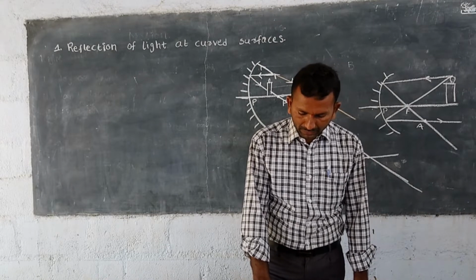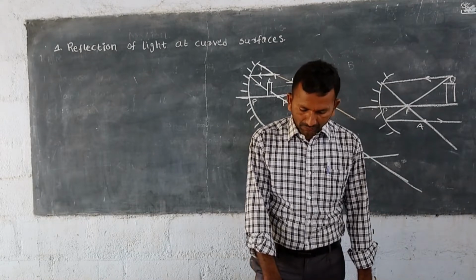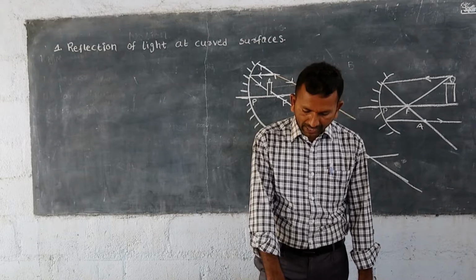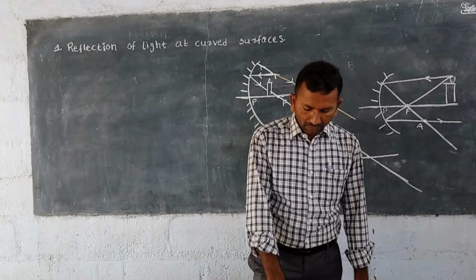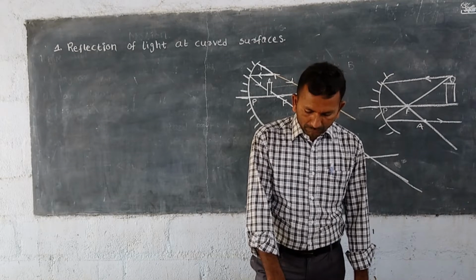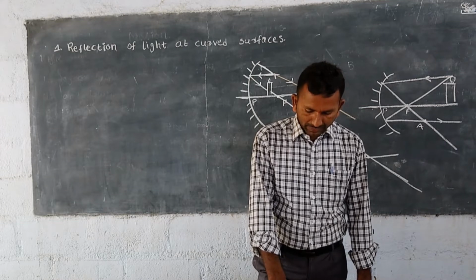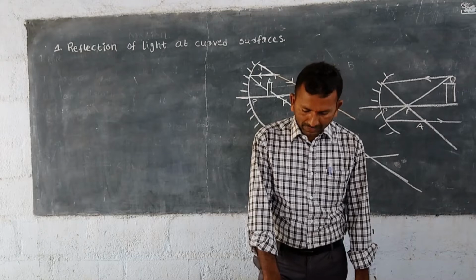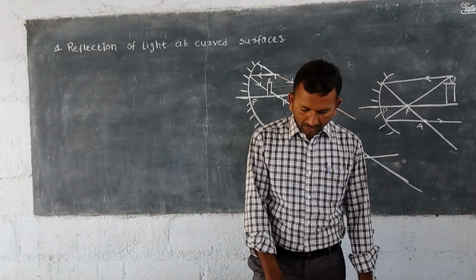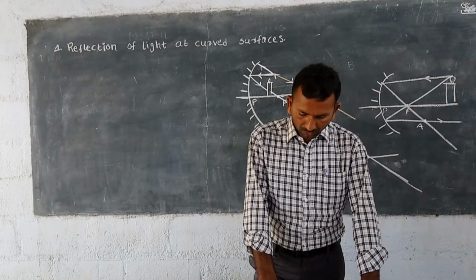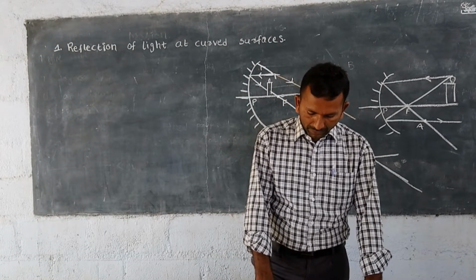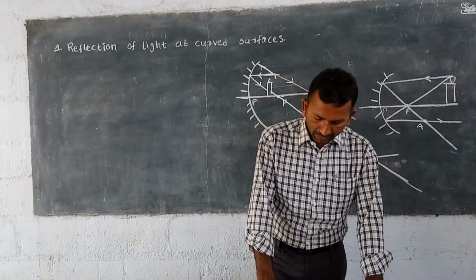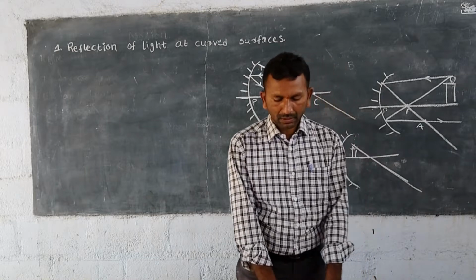So we make a small change. Instead of drawing a ray from the candle tip to the center of curvature, we consider a ray that comes from the tip and goes in such a direction that it would go through the center of curvature if extended backwards. This ray is normal to the surface and so will be reflected along the same line in the opposite direction and will go through the center of curvature.